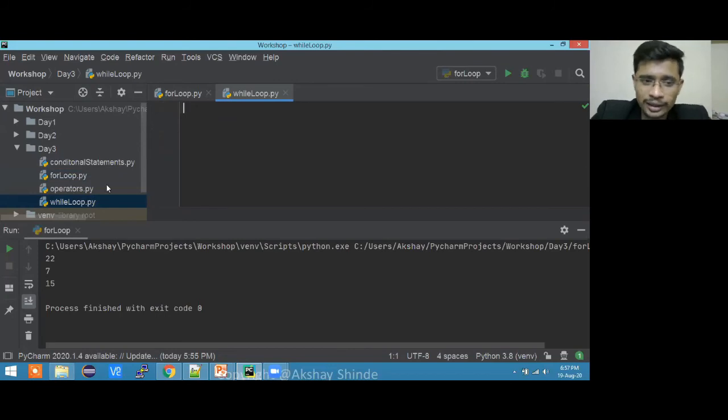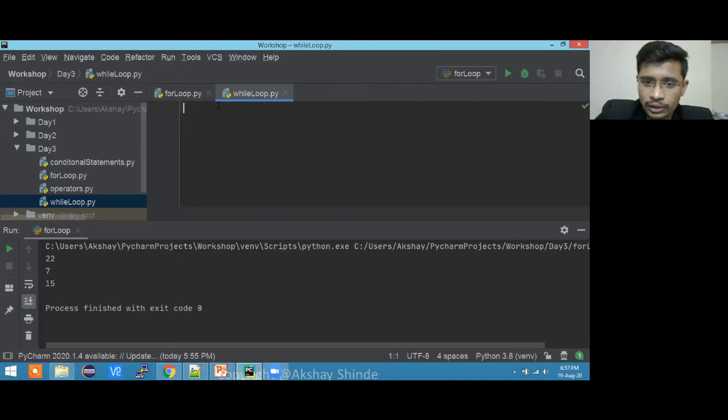I just created the files because I don't want to waste time creating them. So while loop is very simple. You don't need to worry about it. There is no range or anything like that in while. It is very straightforward. What you need to do is just use while and then a condition. And there you can't do something like incrementing the index automatically.